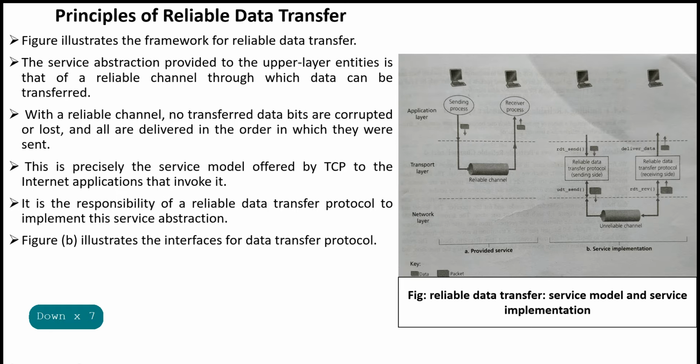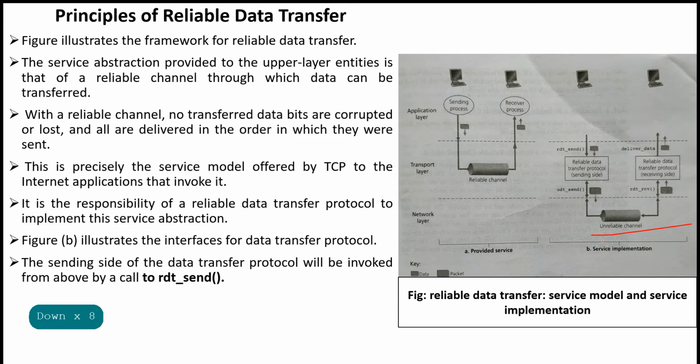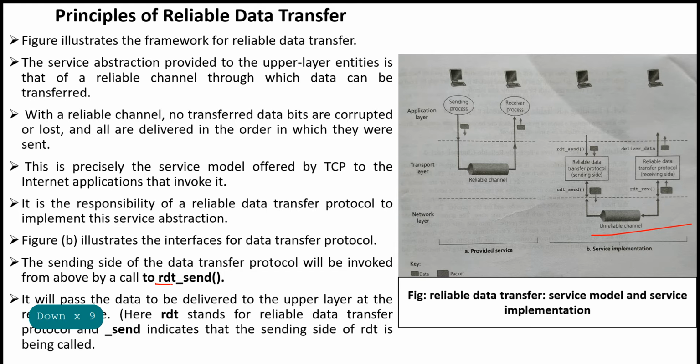Figure B illustrates the interfaces of our data transfer protocol. The sending side of the data transfer protocol will be invoked from above by a call, rdt_send(data). Here RDT represents reliable data transfer. Then it will pass the data to be delivered to the upper layer at the receiving side.